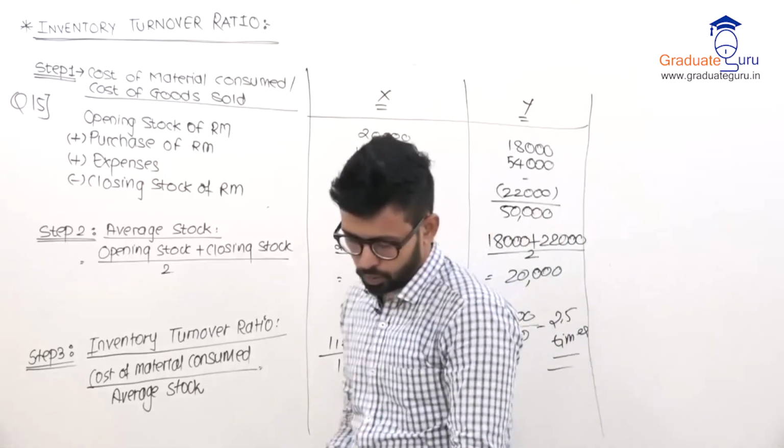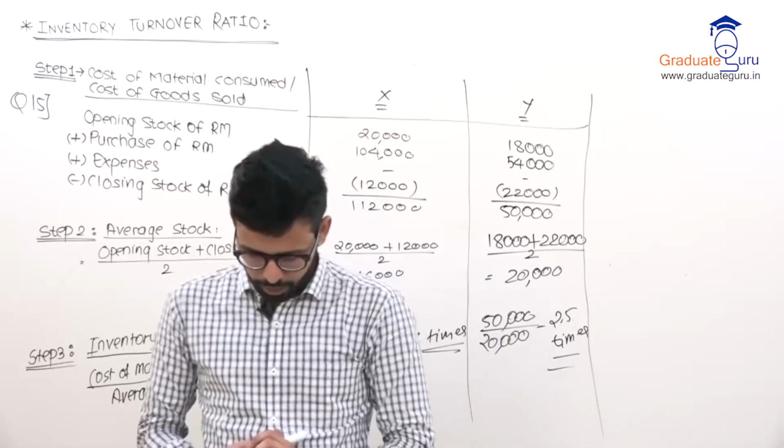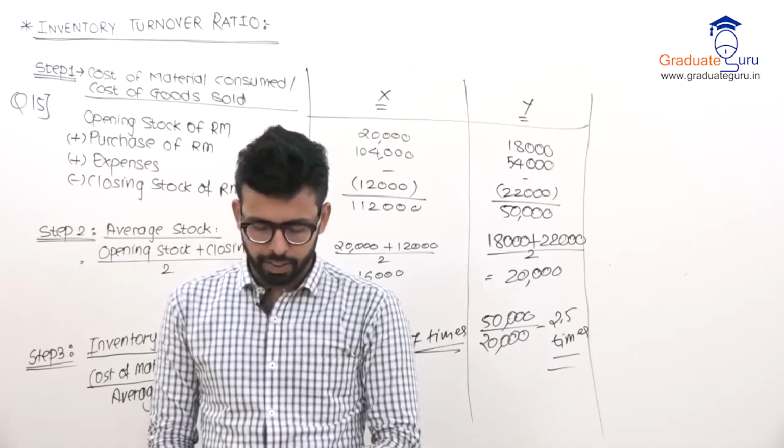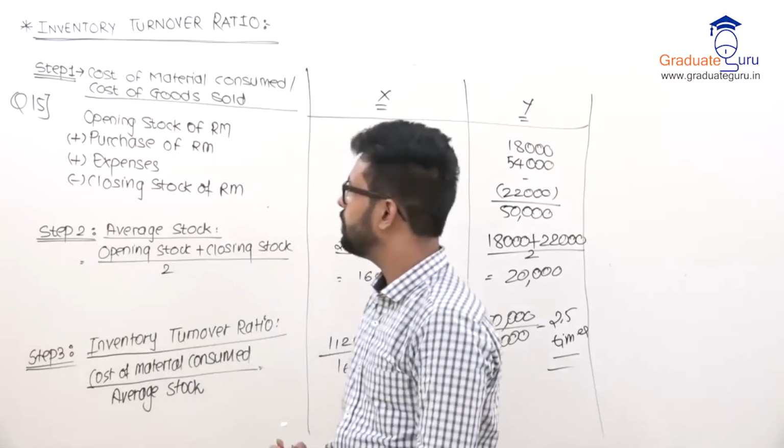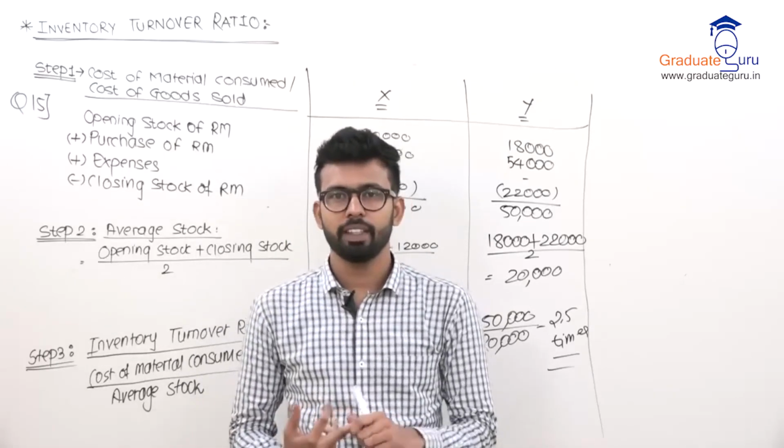That's it. So we are done with our chapter, that is inventory turnover, that is material costing. 3 variations were there. First, stock ledger account, second EOQ, and third is inventory.